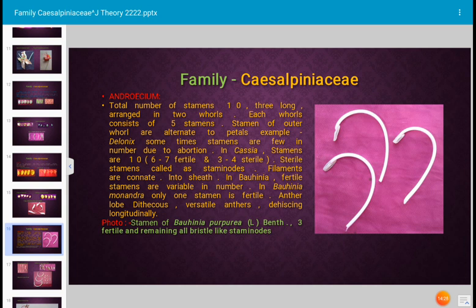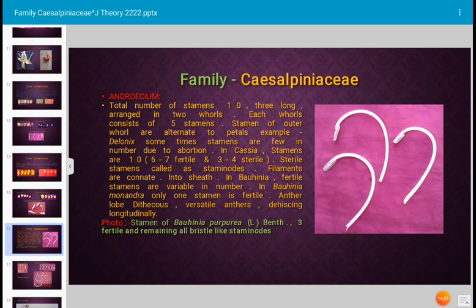And in Cassia, stamens are 10, but out of 10, 6 to 7 stamens are fertile and 3 to 4 stamens are sterile. These sterile stamens are described as staminodes. These staminodes do not produce pollen grains in their anthers. They are highly reduced stamen. The anther is also reduced. No pollen grains are produced in the staminodes. Hence, these are the sterile anthers. Okay, sterile stamens are described as staminodes.